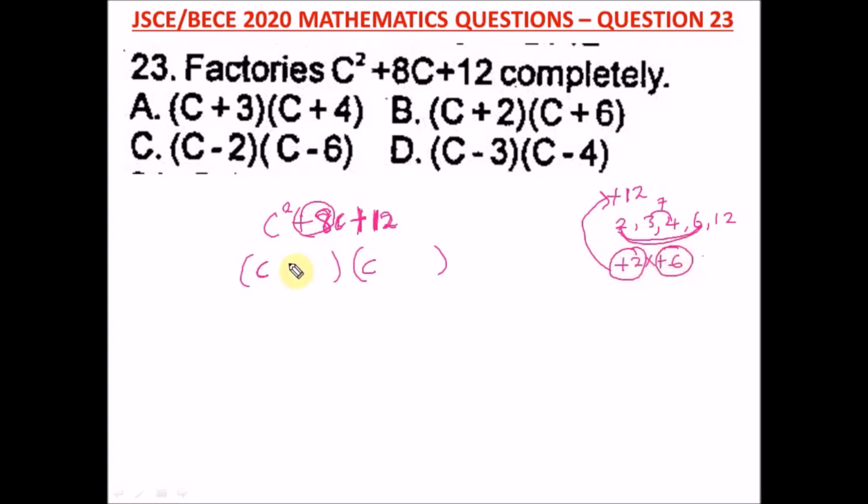Okay, so it's confirmed that we can use this positive 2 and positive 6. So we put them into the bracket. We start with the smaller number, so we have plus 2 and plus 6. So this is your answer, c plus 2 in brackets, then another bracket, c plus 6. So this is the answer, and the right option here is option B.